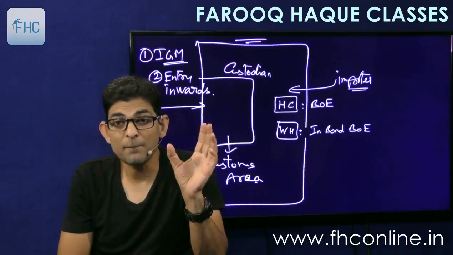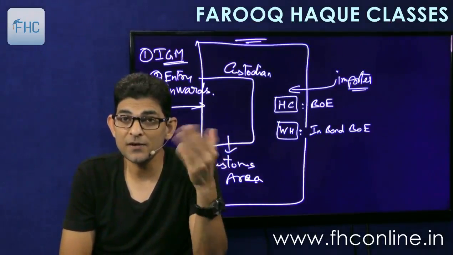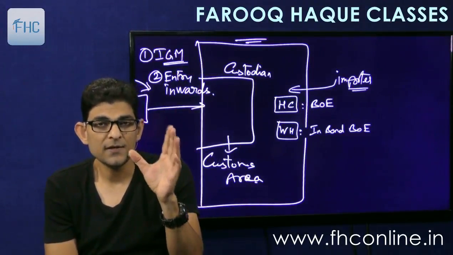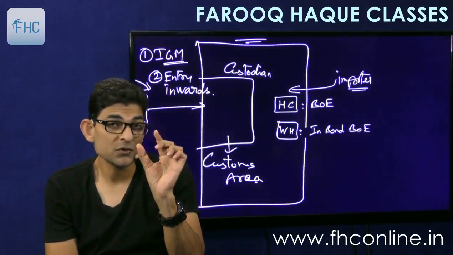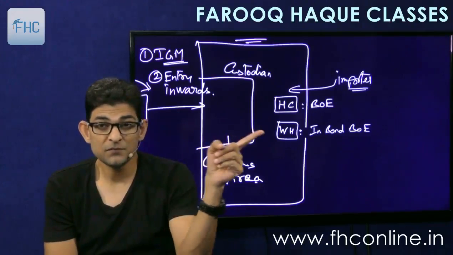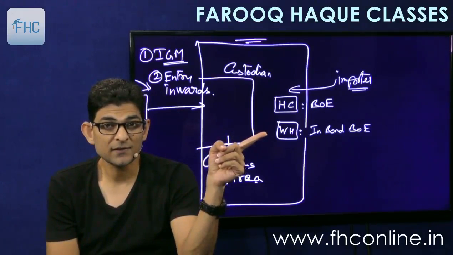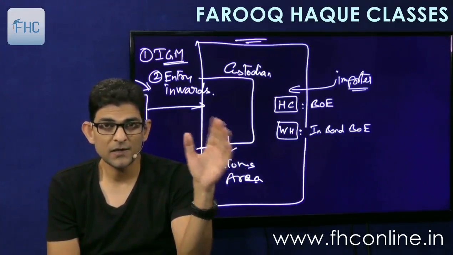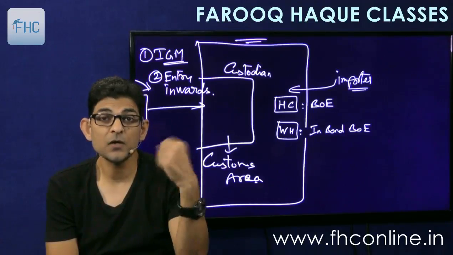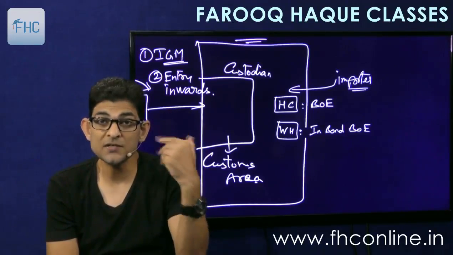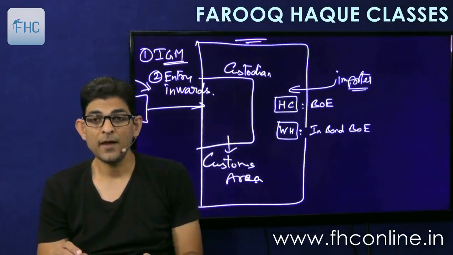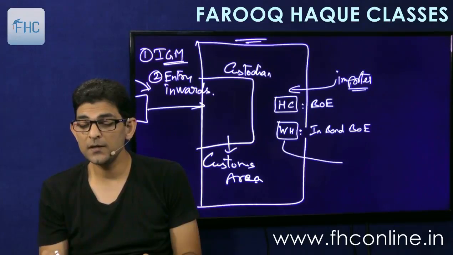You have to file a bond, an undertaking, that I am ready to pay this duty. The value of the undertaking has to be 3 times the duty assessed. It means if the duty assessed is, say, 1 lakh in this bill, on the value I'll assess the duty as 1 lakh, I'll have to give a declaration, an undertaking, of up to 3 lakhs, thrice the amount assessed. So we'll file a bond, and then the goods will be allowed to be taken to the warehouse.